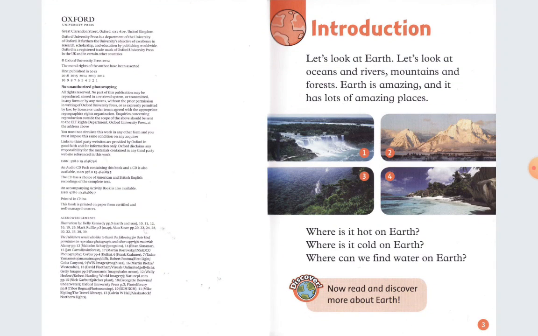Introduction. Let's look at art. Let's look at oceans and rivers, mountains and forests. Earth is amazing, and it has lots of amazing places. Where is it hot on Earth? Where is it cold on Earth? Where can we find water on Earth? Now, read and discover more about Earth.